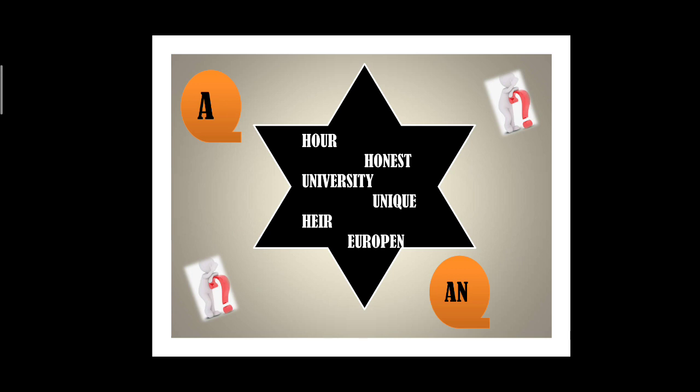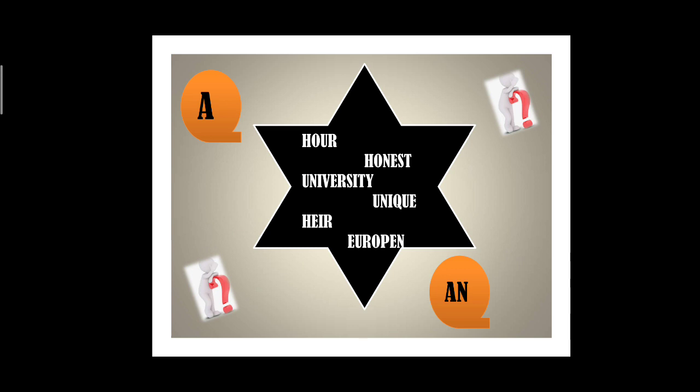So H-O-U-R, we don't say it hour, we pronounce it our. So what is the sound? O. H is silent here. Honest. We are starting with O. The sound is of O. H is silent here. So words like honest start with H, but the sound is of a vowel and the H is silent. That's why we use an before such words. So I hope you would have understood that the sound is of a vowel, that's why we use an before such words.